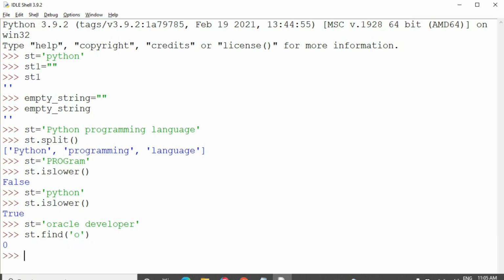Which character do we want to find the index number of? O. This gives the first occurrence of the O, the first index number of the O. This is placed at the 0th position, but we want to know this second O's index position. So str.find of O.